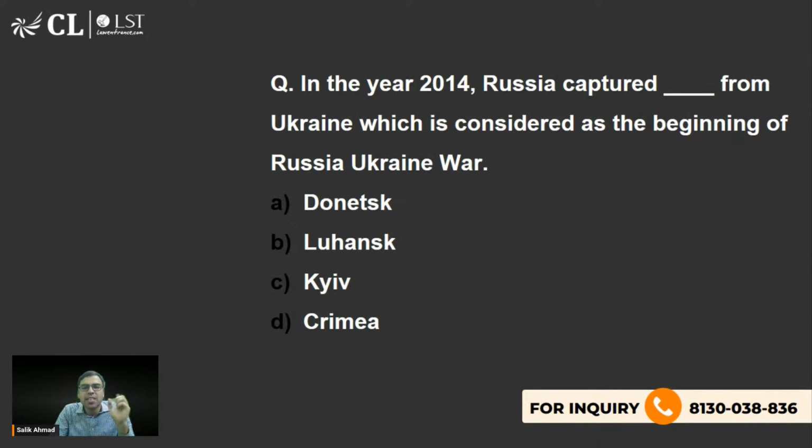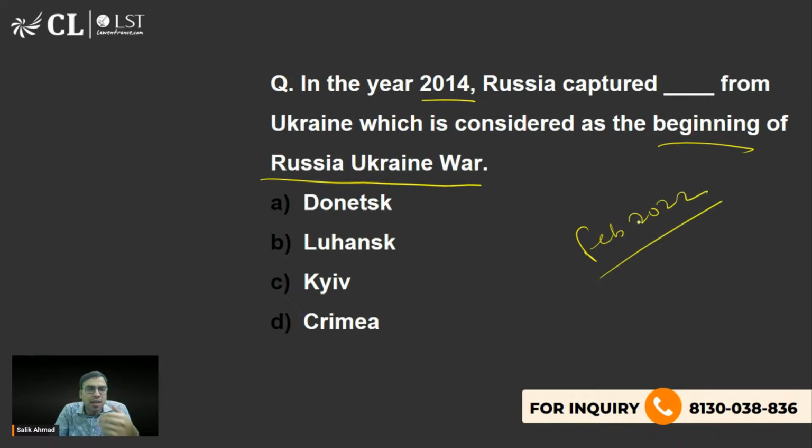The first question is: in the year 2014, Russia captured a dash from Ukraine, which is considered the beginning of the Russia-Ukraine war. Although we say the current war started in February 2022, many scholars say it is since 2014 that we are witnessing the Russia-Ukraine war, because at that time Russia had captured an important piece of land from Ukraine. And what is that piece of land?